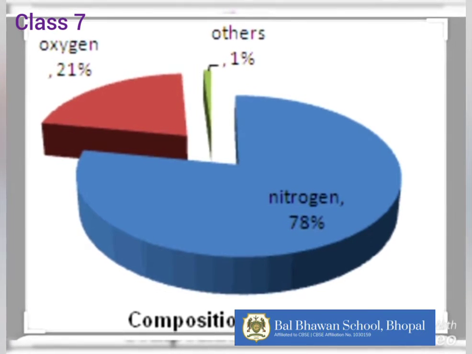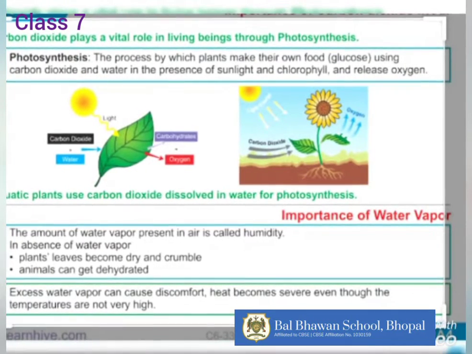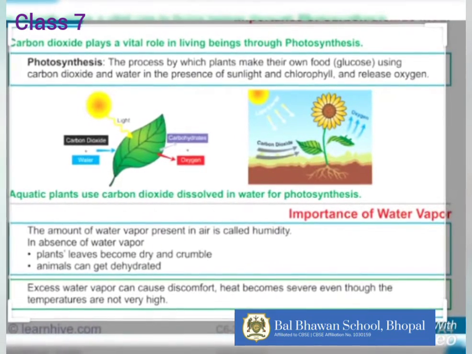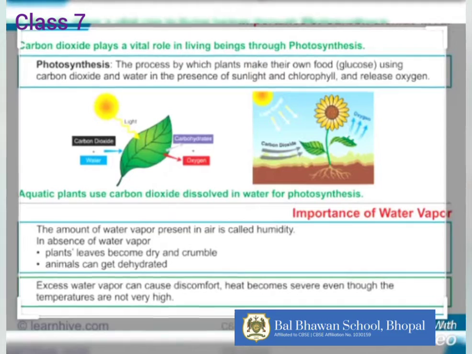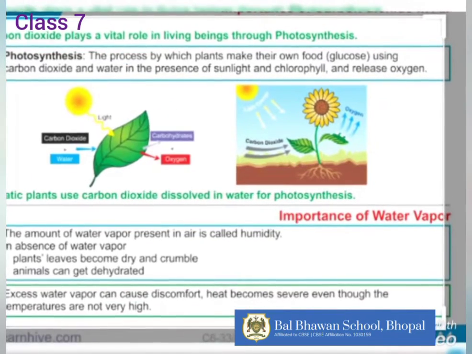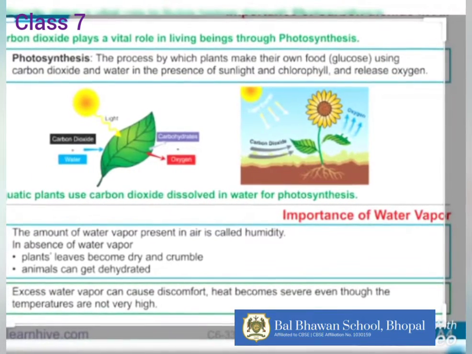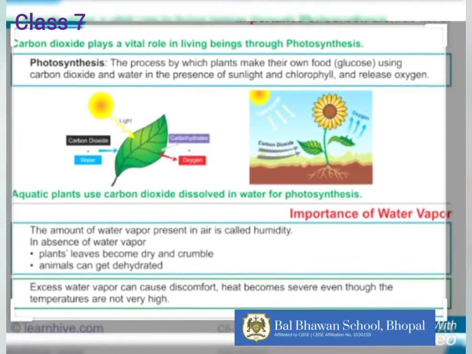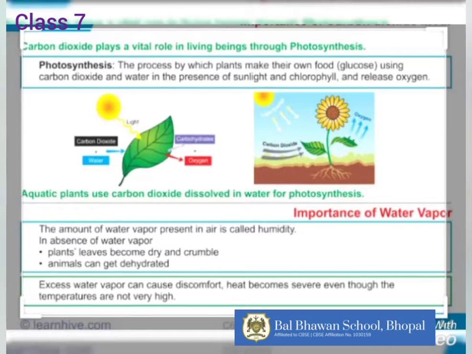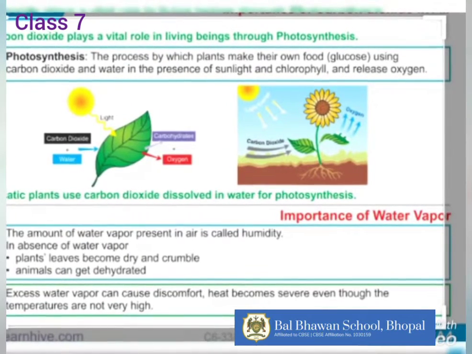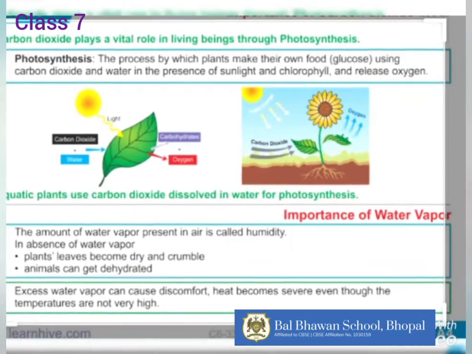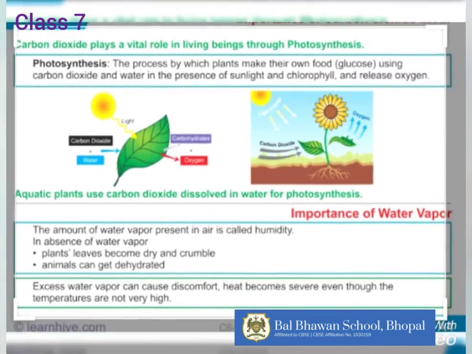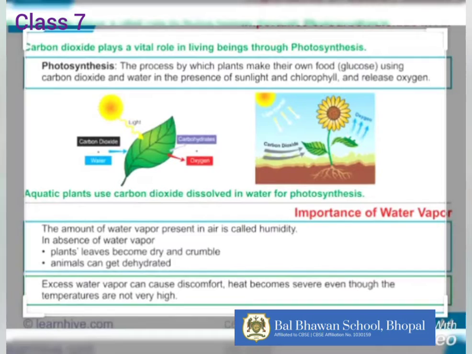Carbon dioxide is another important gas. Green plants use carbon dioxide to make their food and release oxygen. Humans and animals release carbon dioxide. The amount of carbon dioxide released by humans and animals seems to be equal to the amount used by the plants, which makes a perfect balance.